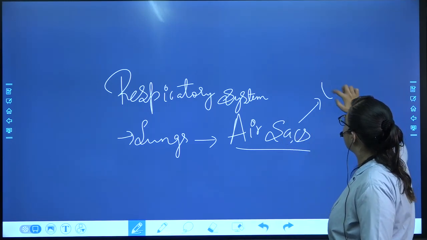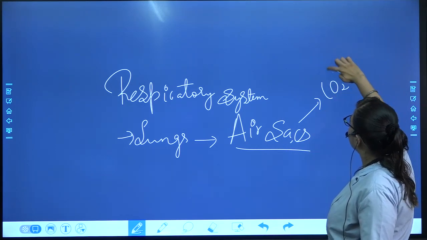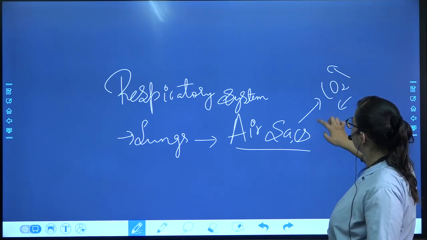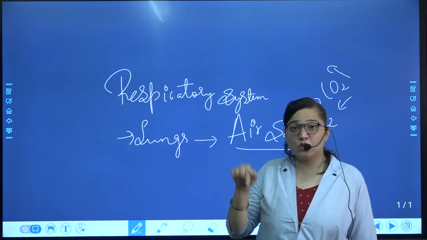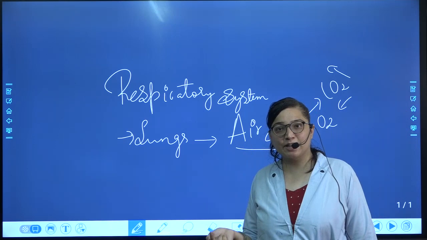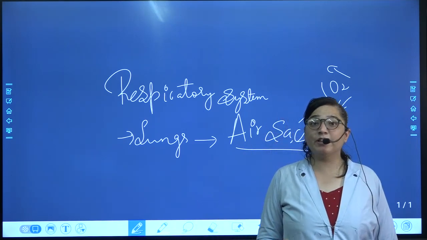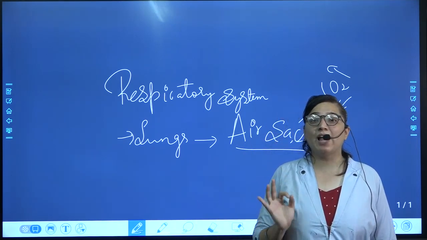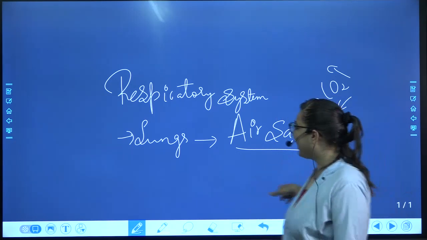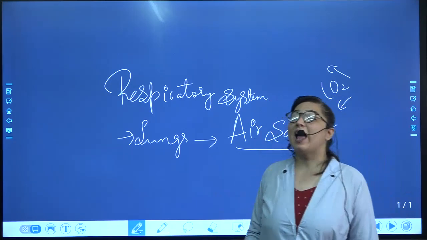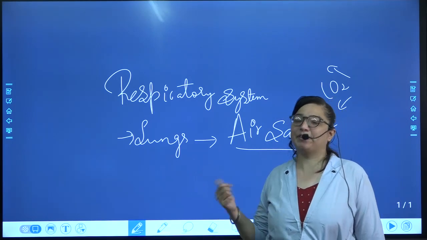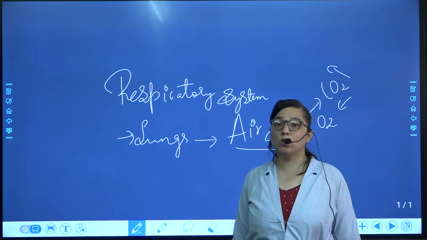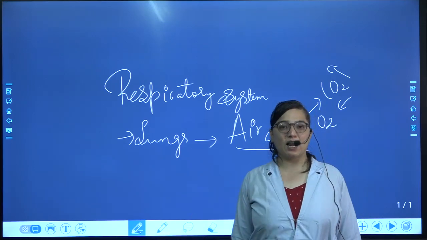That means carbon dioxide will be given out and oxygen will be taken in. How is the oxygen going in and carbon dioxide coming out? It happens with the help of the small air sac, and that air sac is called alveoli. And there, which tissue is present? Epithelial tissue.